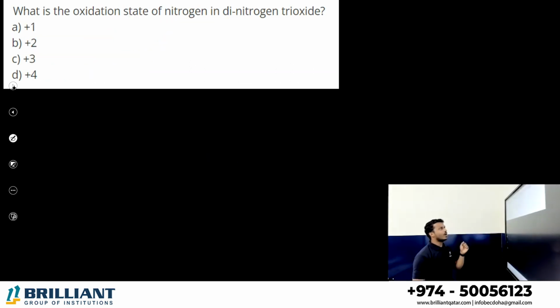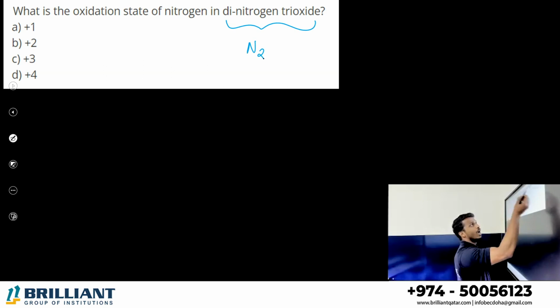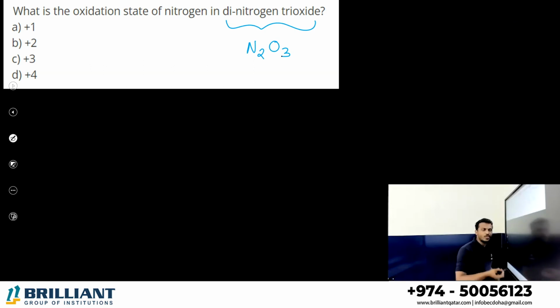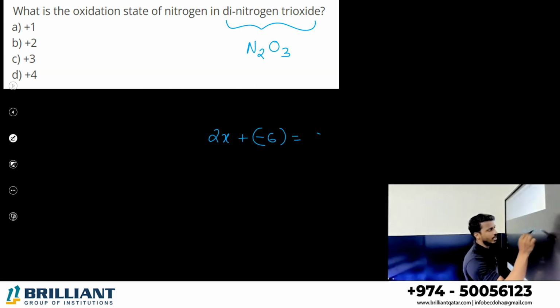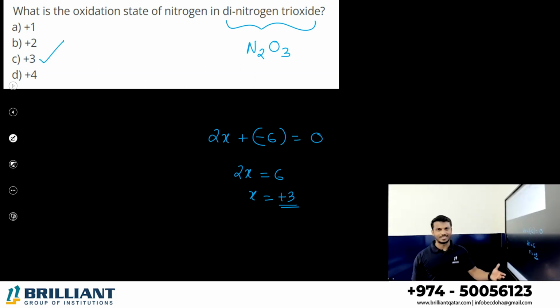Next one. What is the oxidation state of nitrogen in dinitrogen trioxide? The formula of dinitrogen trioxide is N2O3. If you don't know the oxidation state of nitrogen, take it as X. There are 2 nitrogen atoms, therefore 2X, plus 3 oxygen atoms with oxidation state -2 each, so minus 6. Overall it is a neutral compound, 0. So 2X is equal to 6, X is equal to plus 3. The oxidation state of nitrogen is +3, option C. Very simple to calculate oxidation state, correct?